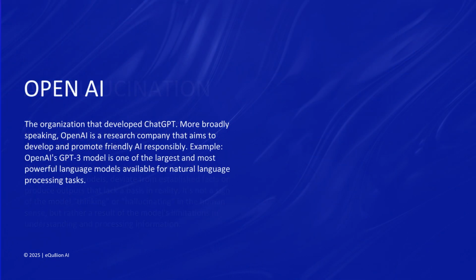And last but not least, OpenAI, the organization that developed ChatGPT. More broadly speaking, OpenAI is a research company that aims to develop and promote friendly AI responsibly. Example: OpenAI's GPT-3 model is one of the largest and most powerful language models available for natural language processing tasks.